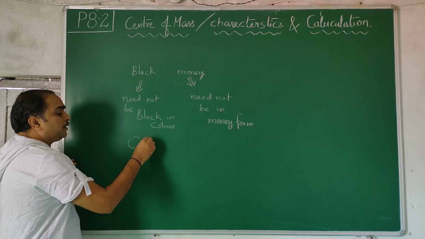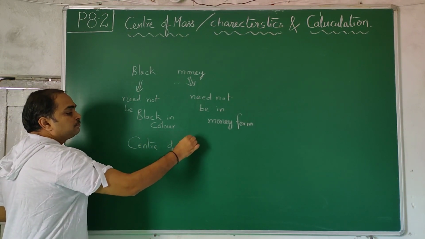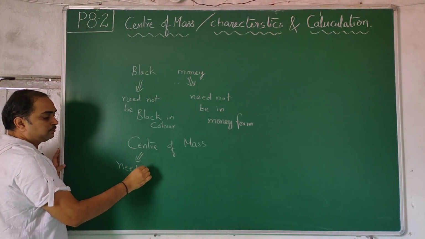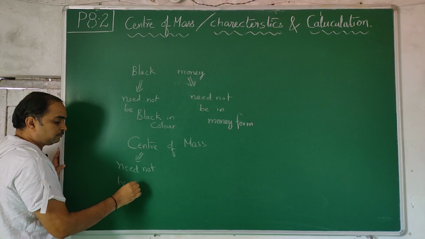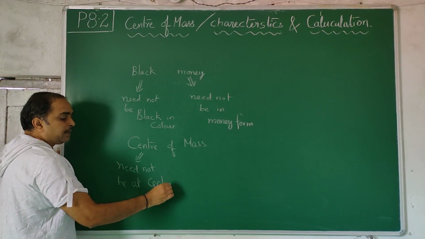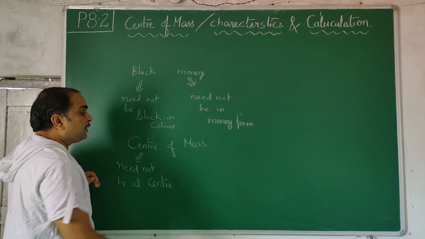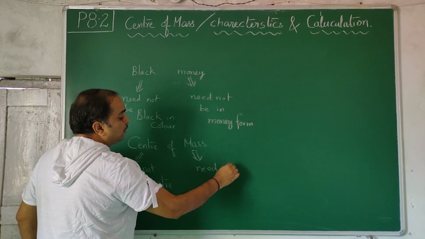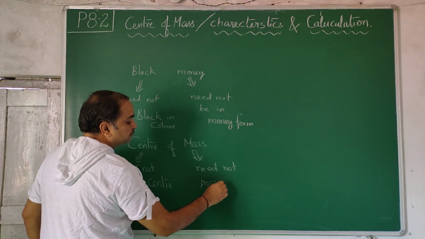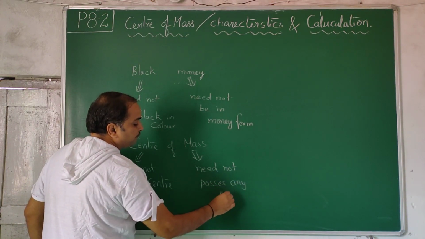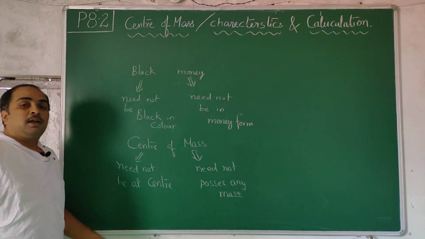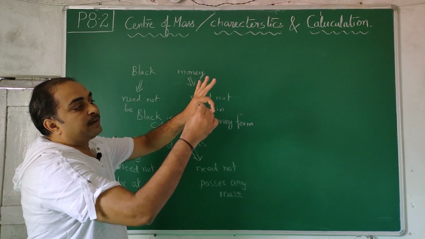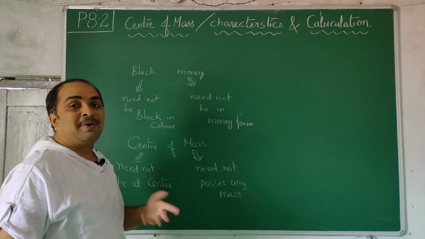Similarly, center of mass need not be at center. Center here indicates geometric center, need not be in center, and need not possess any mass. For example, you have a hollow sphere, its center of mass lies at its center. Suppose a ring is there, its center of mass lies at the center. At there is no mass at all.